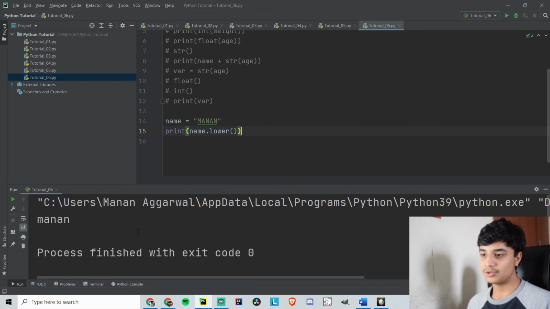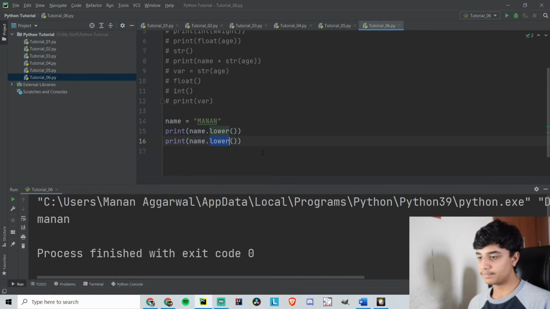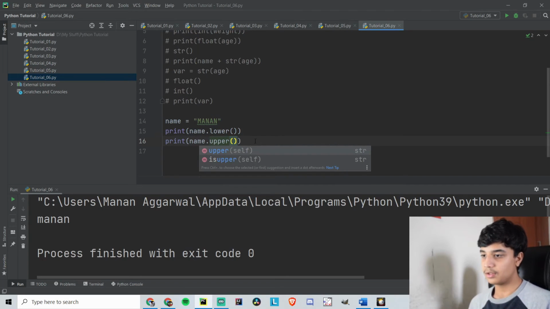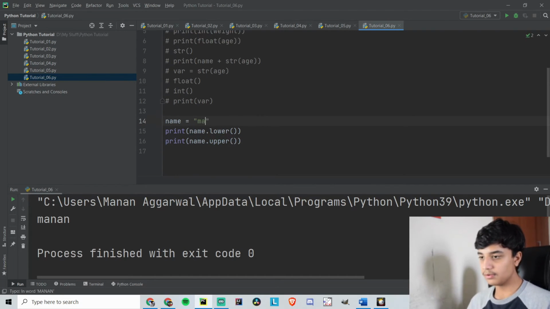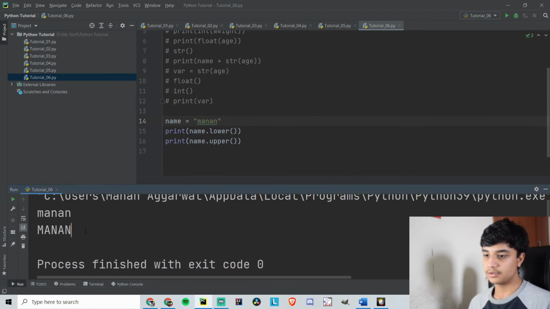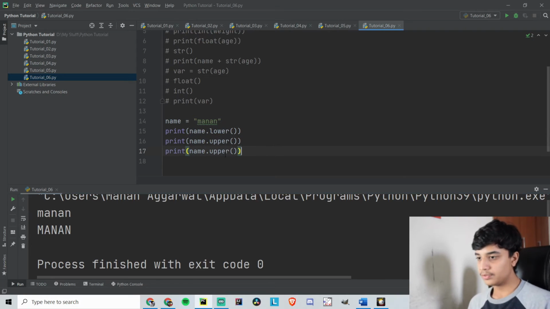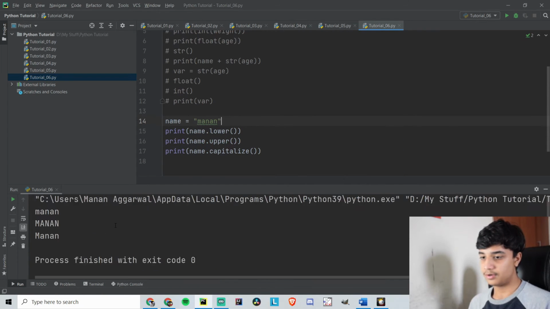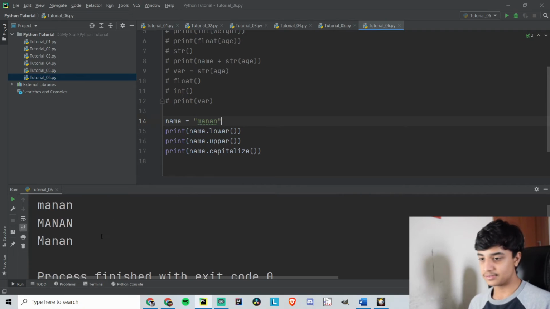Okay, so you can simply do it by this, or you can do it by upper. So it will convert everything to uppercase right here. So it is upper and then this is lower. Okay, and now there is also one thing called capitalize. Now what capitalize will do, it will only capitalize the first letter of the sentence. So it is capitalizing only M.